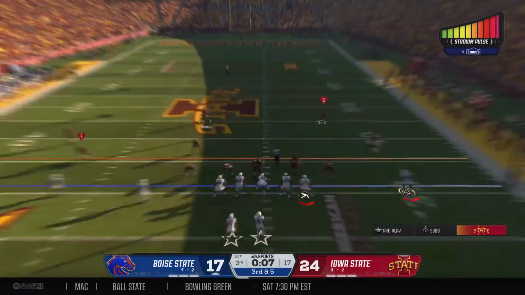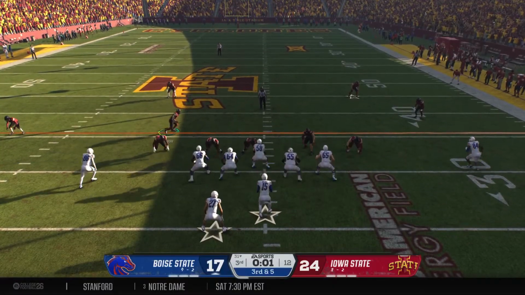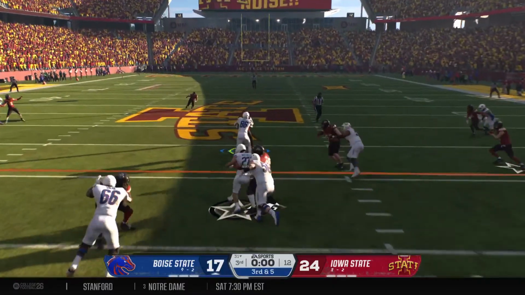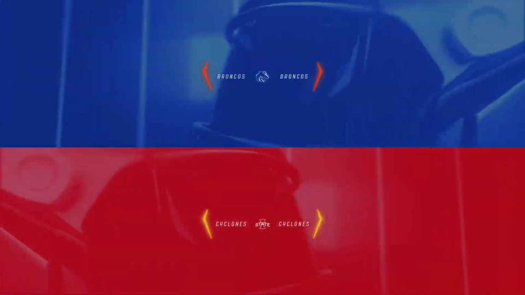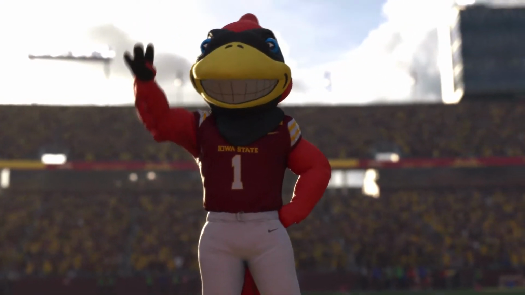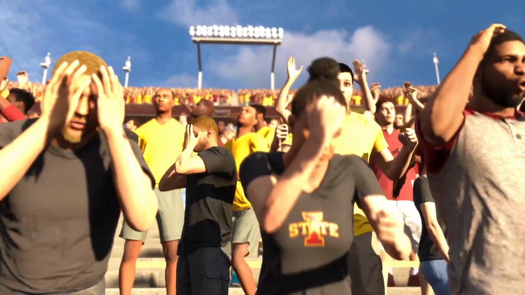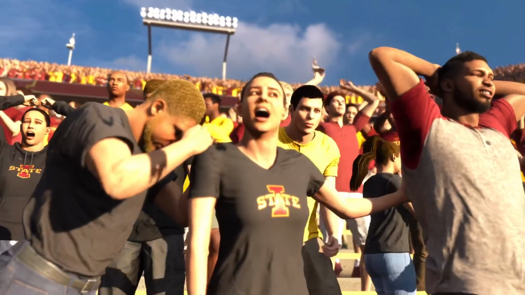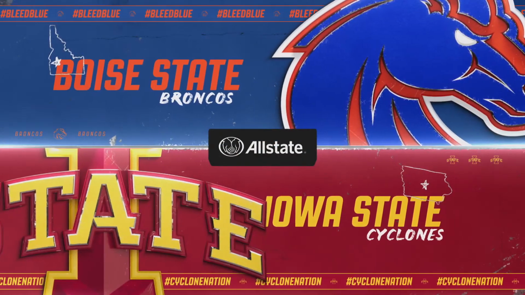Time winding down in the quarter as they come to the line. They go to the draw. Got the first down, looking for more. They get him down, and that'll be the final play of the third period. That's the end of the period, and Iowa State has the lead. And as we switch ends of the field, let's take a quick look at the national rankings. One quarter to go, and might we have the makings of a classic.